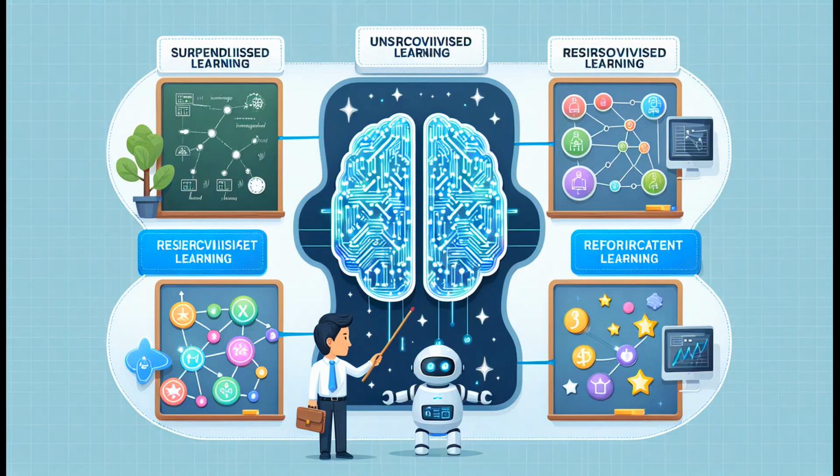Machine learning is a core component of AI. It involves training algorithms to learn from data. Begin by understanding different types of machine learning, such as supervised, unsupervised, and reinforcement learning. Explore how models are trained, validated, and tested to ensure they perform well.